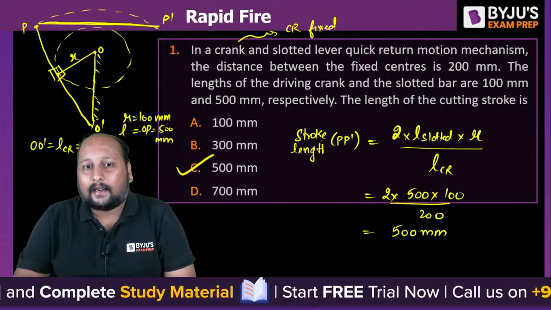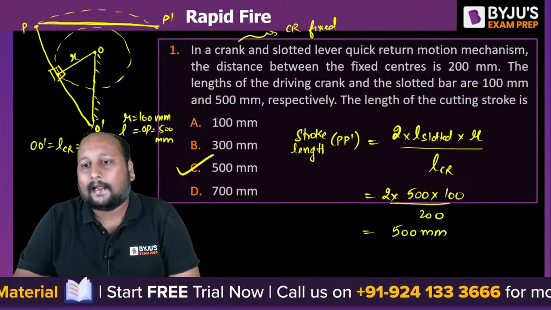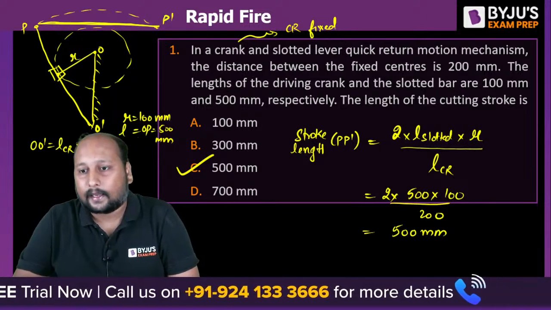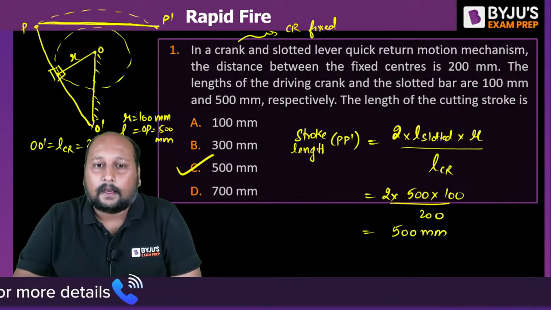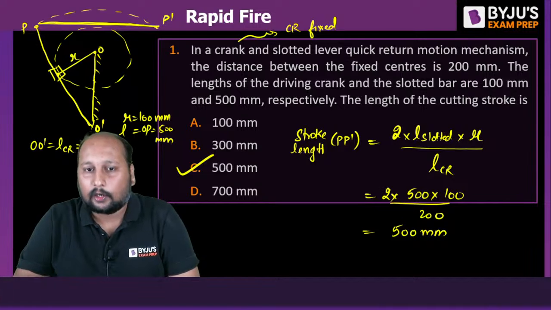Option C is the correct answer. 500 mm is the stroke length of this particular quick return motion mechanism. Done? Yes everyone. Yes, all good.